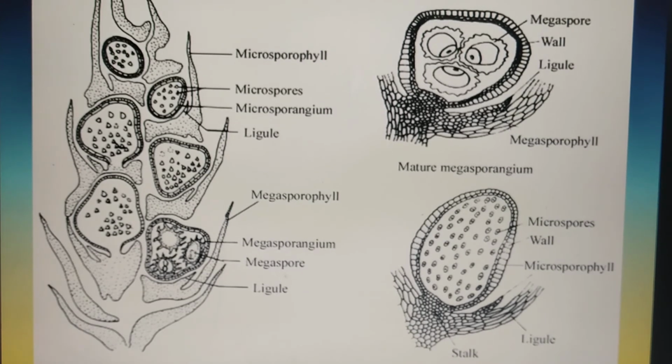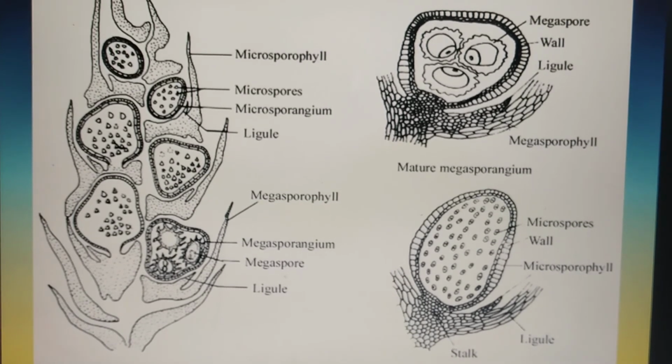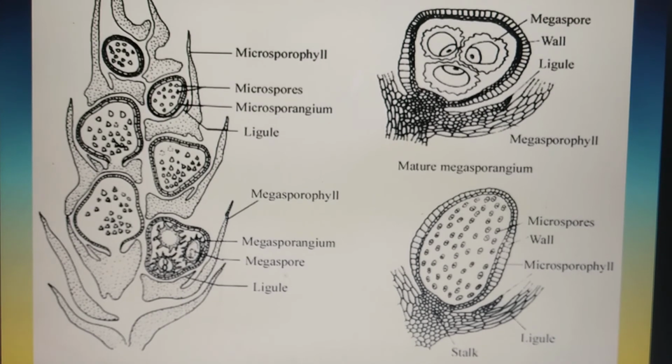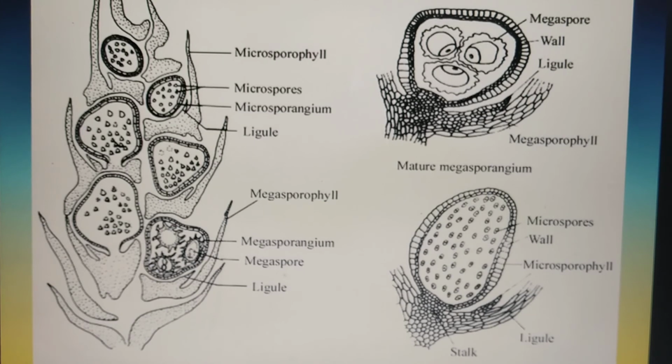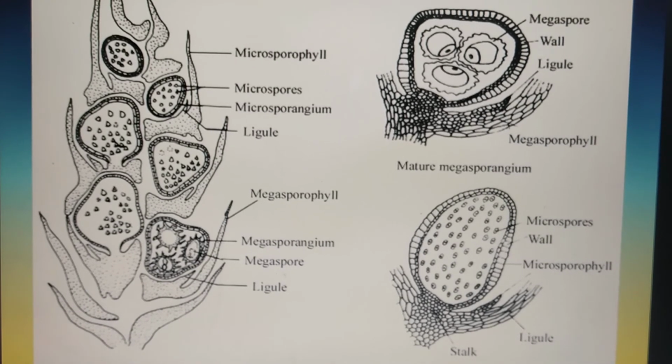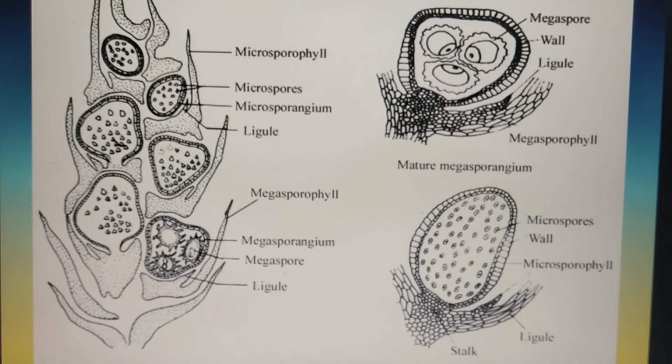The antherozoids are biflagellate, and the gametophytes, in the form of prothalli, are usually formed by the germination of spores. So these were certain characteristics of the group Lycophyta.